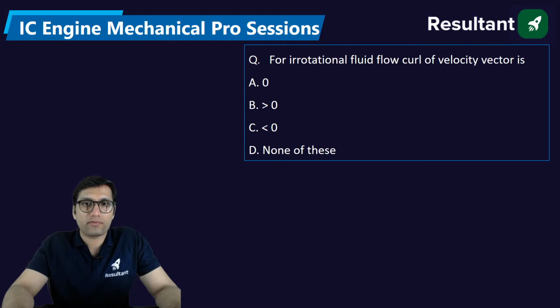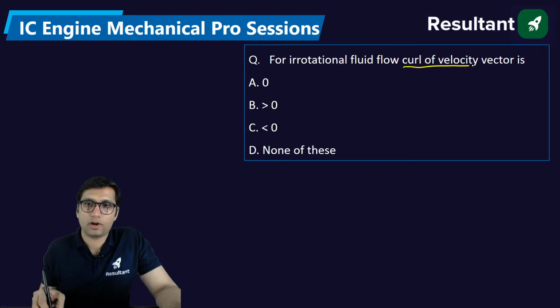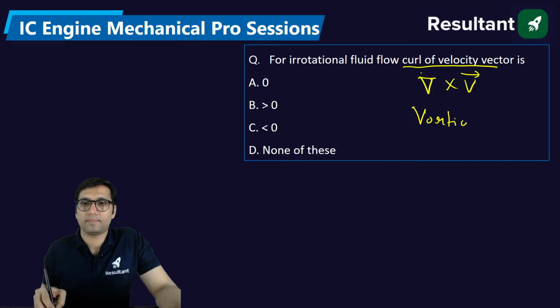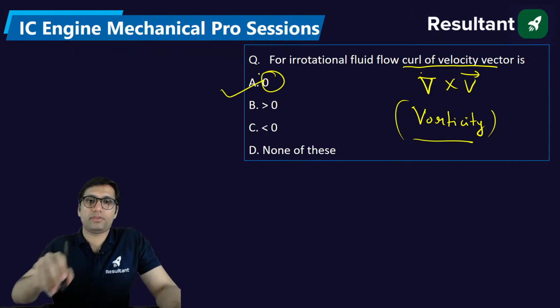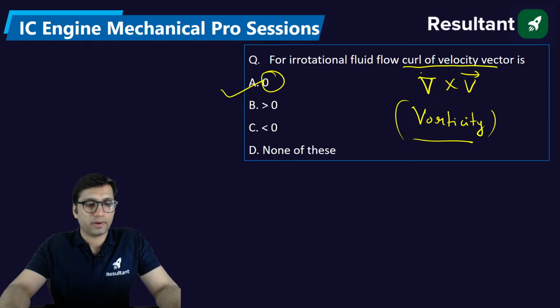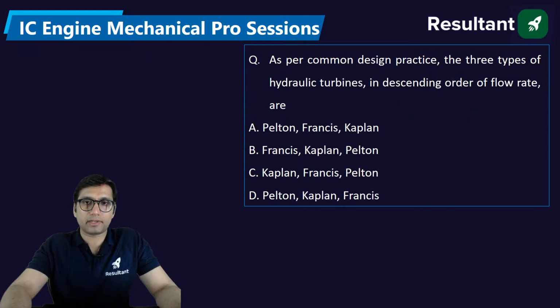For irrotational fluid flow, curl of velocity vector. What is curl of velocity vector? Curl of velocity vector is basically the cross product of the del operator and velocity vector. It is also called vorticity. So vorticity or curl of velocity vector should be equal to 0. If it is 0, it is a case of irrotational flow. Okay, clear to everyone?